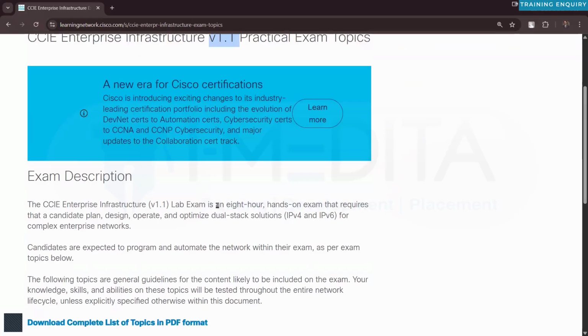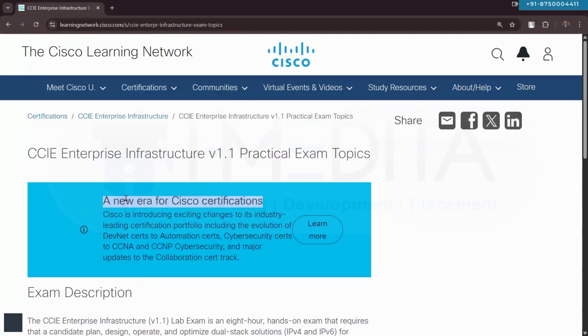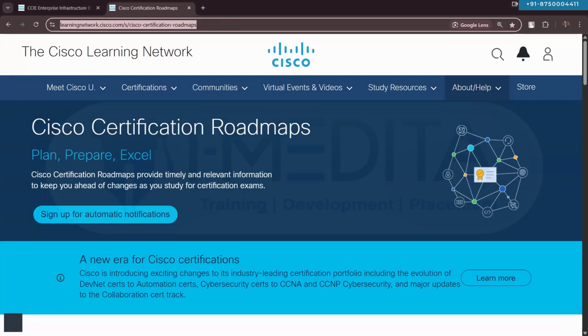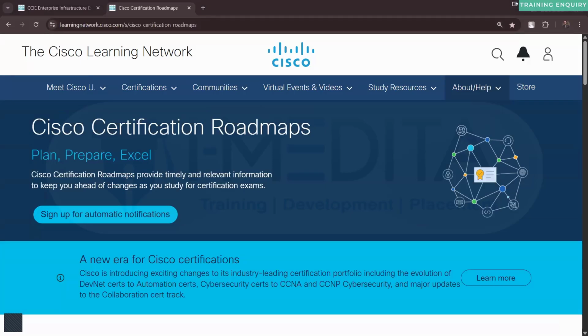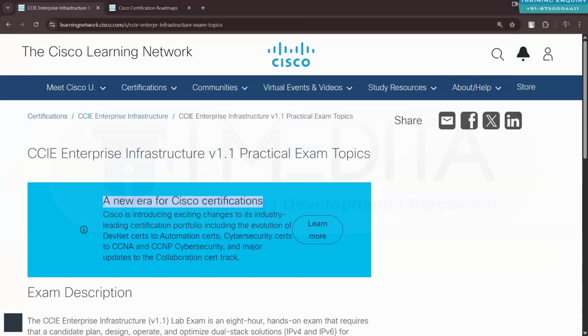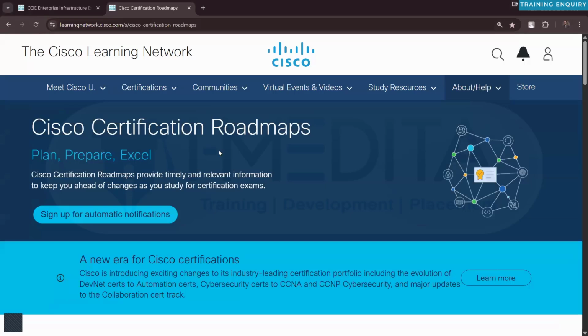And I can confirm it because there is a link from where you can track what changes are expected in the content and when they are expected. This is one of the links that you should take a look at. I have sent both of the links in the chat, by the way. You can click on the link, bookmark it, keep it with you, and just keep looking at this Cisco certification roadmap. This link will provide you the information on when the changes are going to happen.